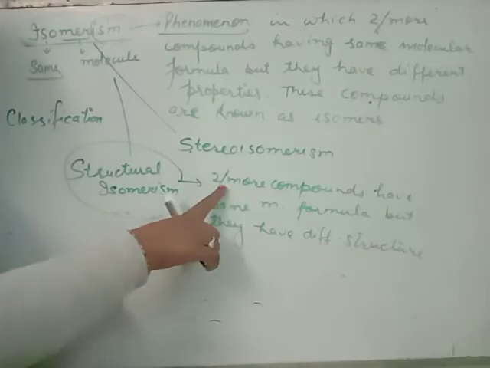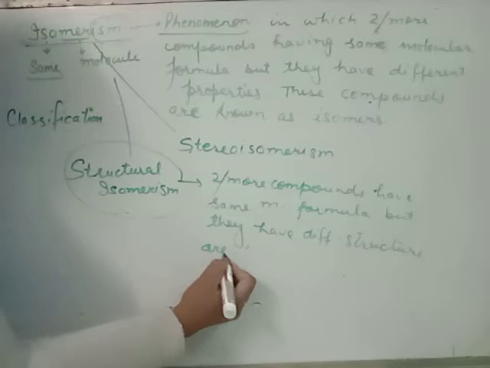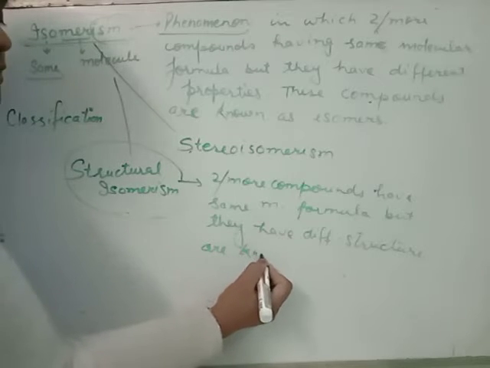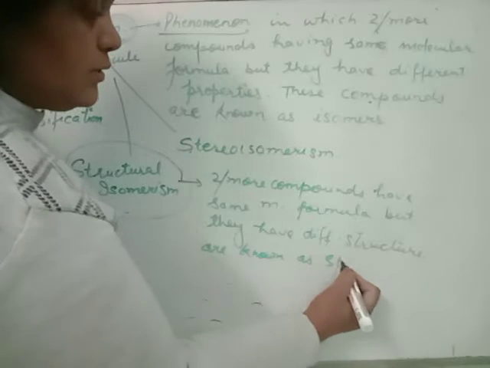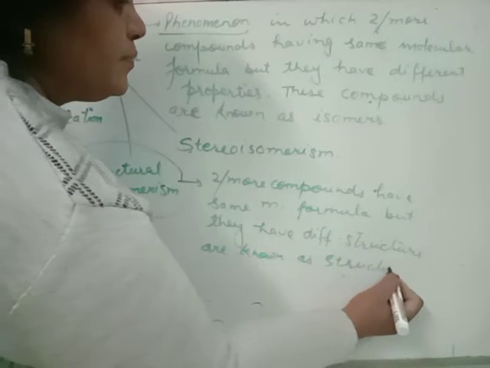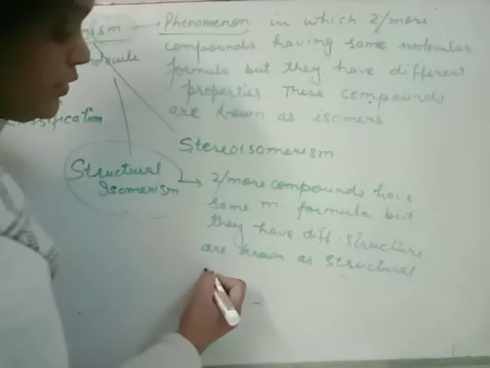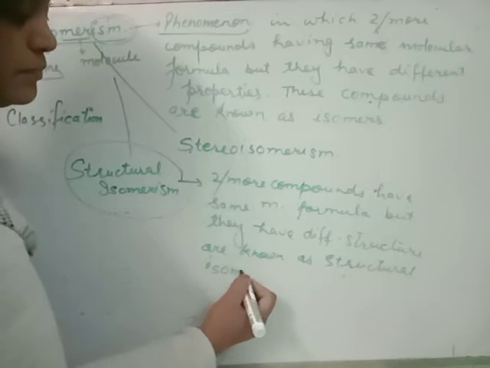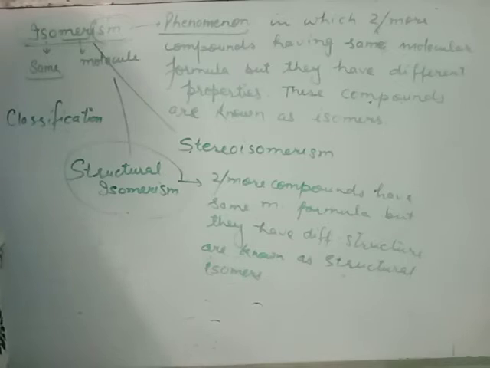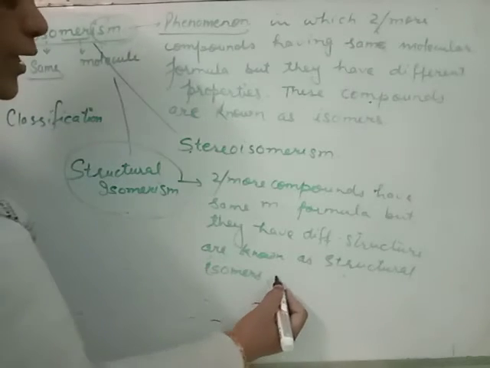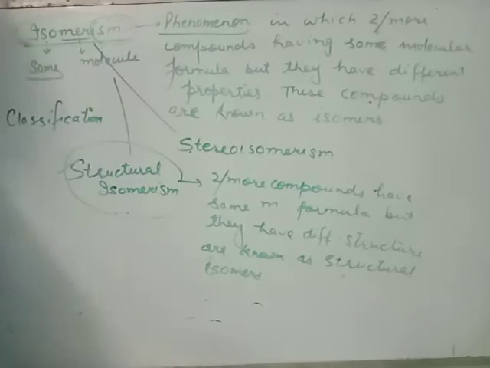These compounds are known as structural isomers, and this phenomenon is known as structural isomerism.